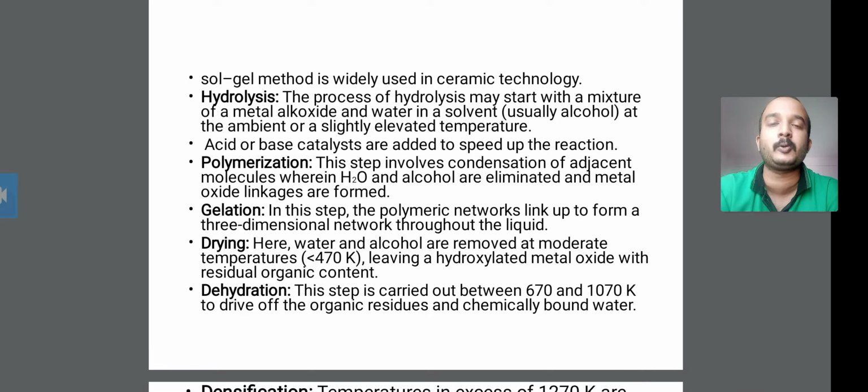The sol-gel process of hydrolysis starts with the mixture of metal alkoxide and water in solvent.